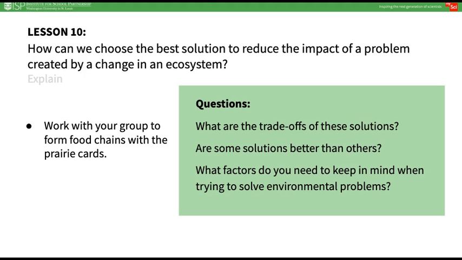In the Explain, use these question prompts with students as they turn, talk, and share out responses. Then revisit the prairie card set, asking students to work together to form food chains with the cards and describe why it is important to conserve the prairie chicken. Encourage them to use evidence to support a single best solution to the problem.